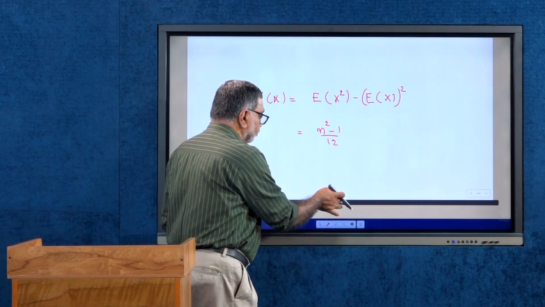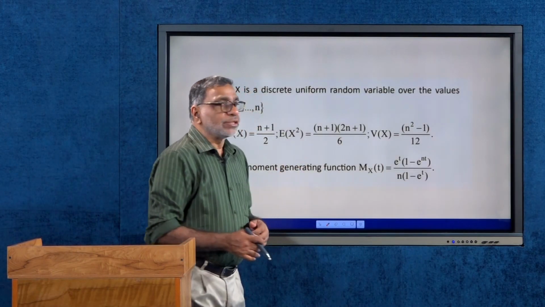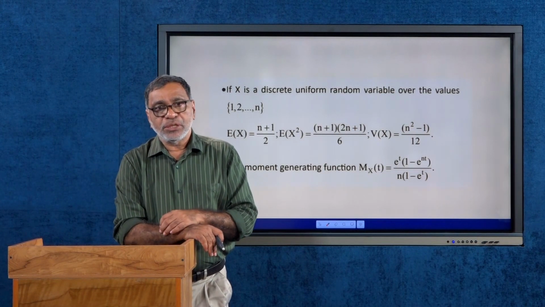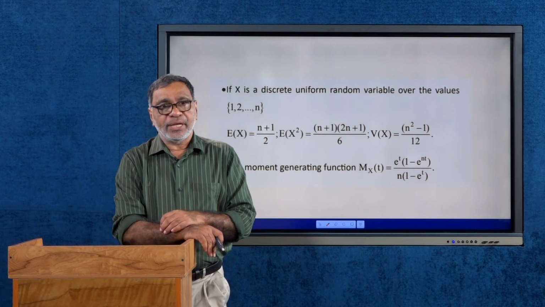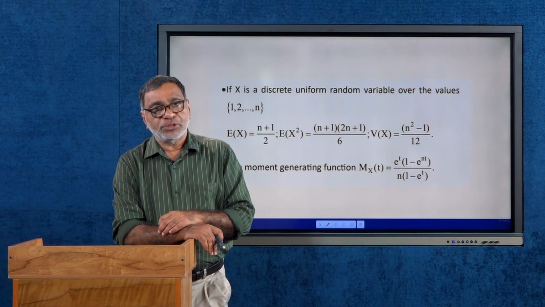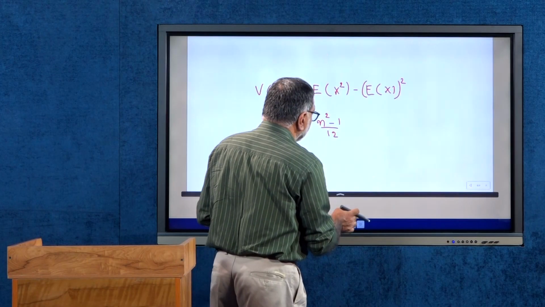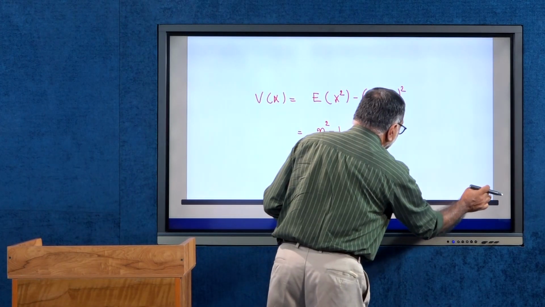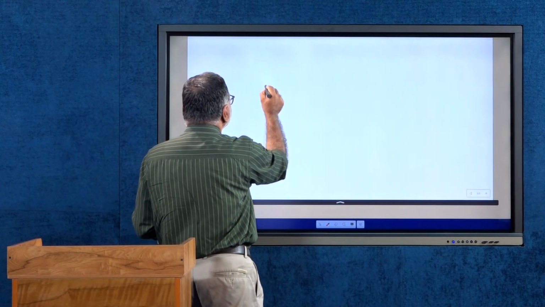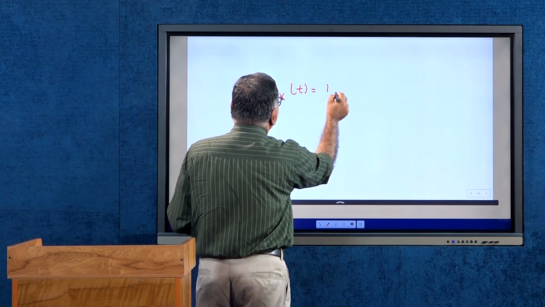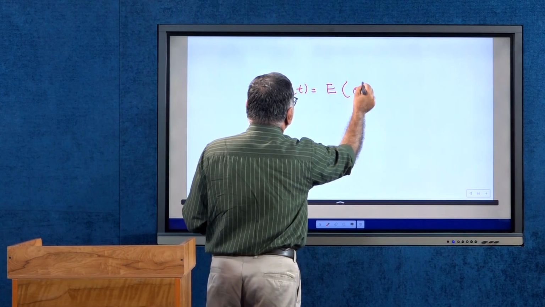Similarly, the moment generating function M_X(t) is equal to e^t(1 minus e^(nt)) divided by n(1 minus e^t). The way in which this is obtained, this is M_X(t) by definition: M_X(t) is equal to expectation of e^(tX).